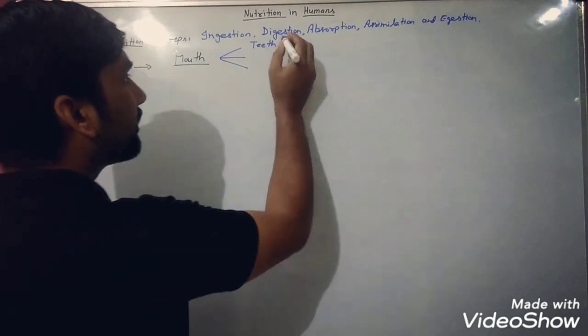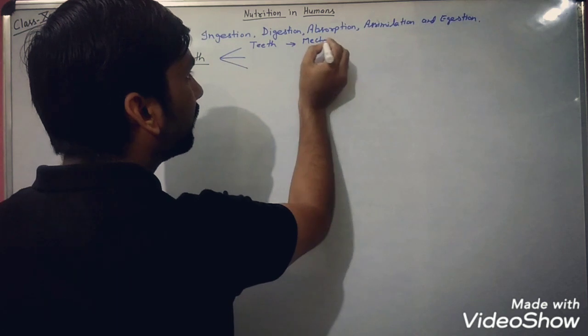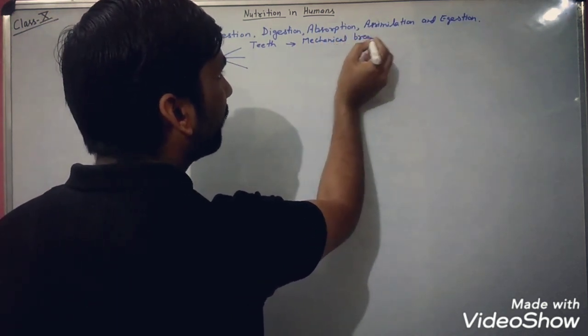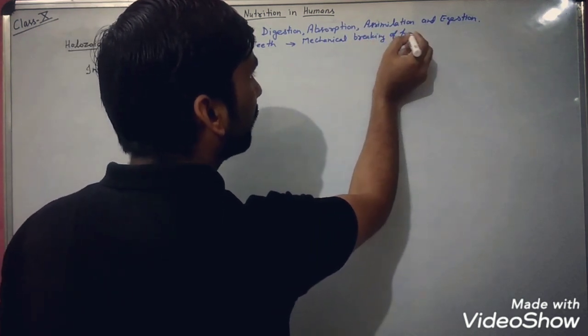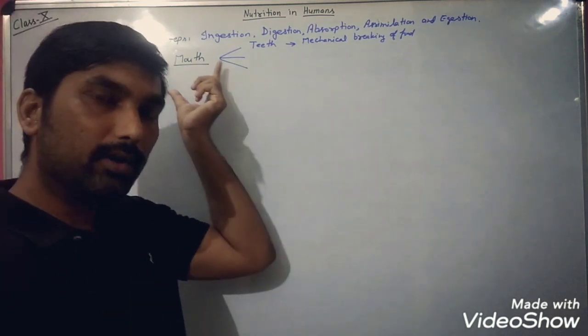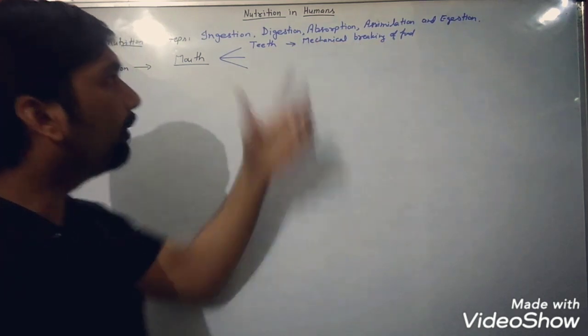So these teeth are involved in the mechanical breaking of food. In the mouth or buccal cavity, the food is broken down mechanically with the help of teeth.